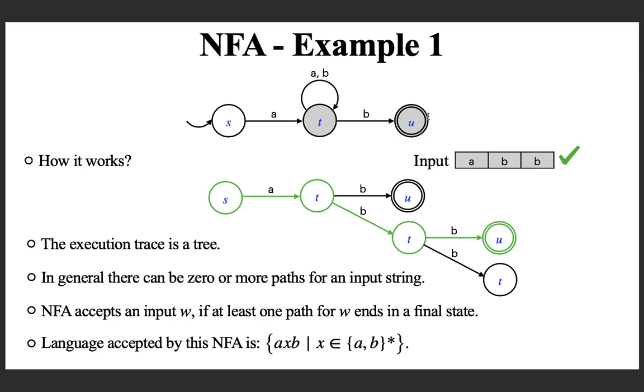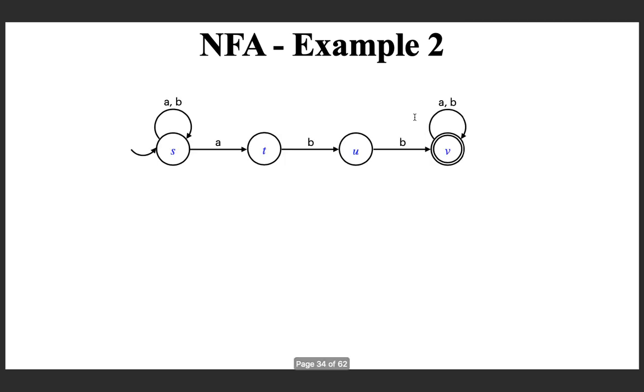Okay. And it is easy to see that if it starts with A and ends with B, then it can accept because there exists an accepting path. So, this is the language, and I hope you are getting it. Let us move on and look at the second example for NFA. So, here is an example.